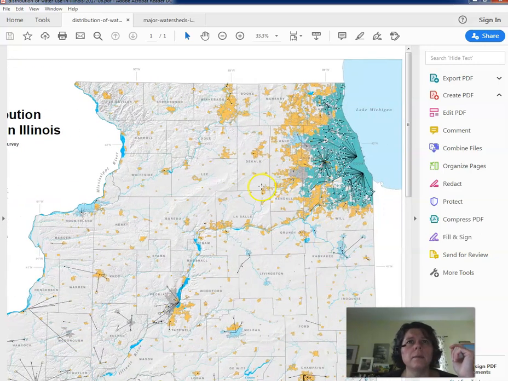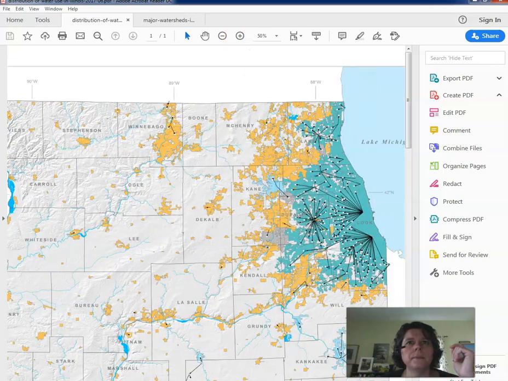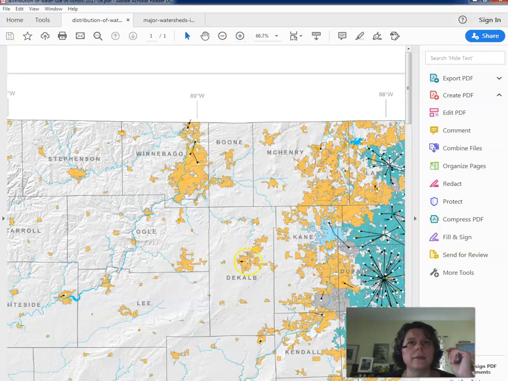Let's focus on this area up north where we are and look at what's going on here. For the city of DeKalb, as I said, all people in the whole county of DeKalb use groundwater. Whether you're in the rural areas or in the municipalities, like down in Sandwich or over here in the DeKalb and Sycamore area, you're using groundwater.